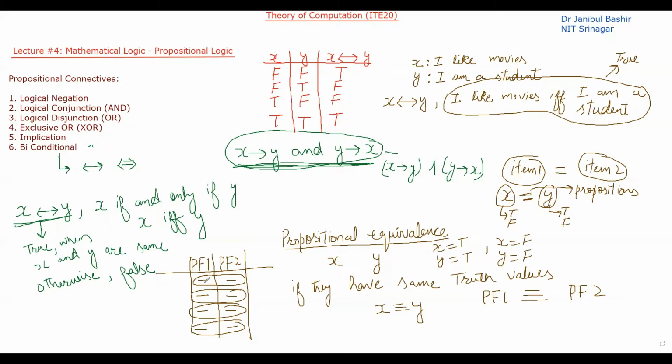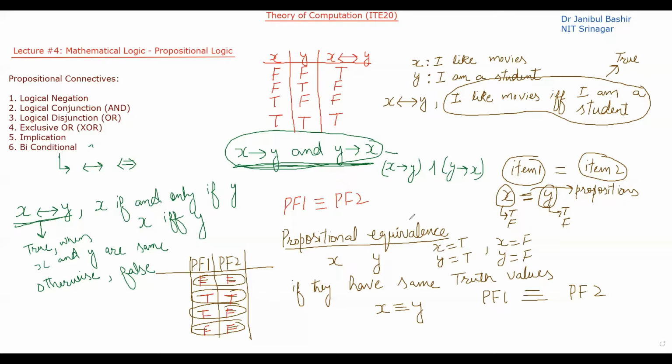Let's suppose this is false and this is also false, this is true, this is also true, this is false, this is also false, this is false, and this is also false. Then only I will say that propositional formula 1 is equivalent to propositional formula 2.